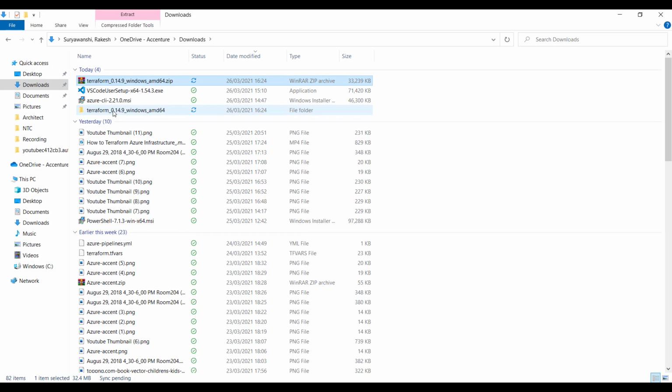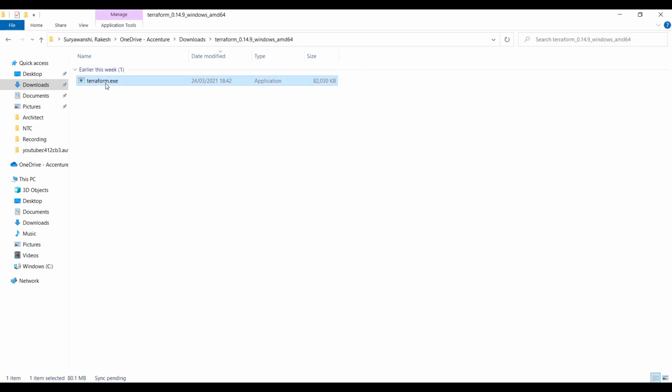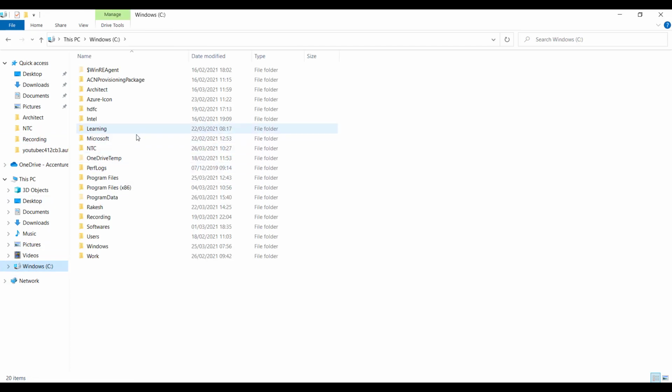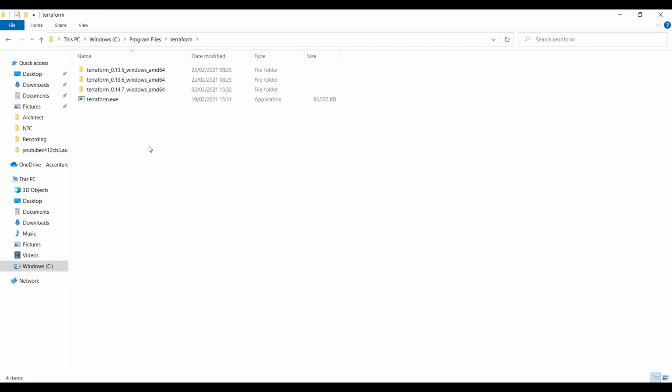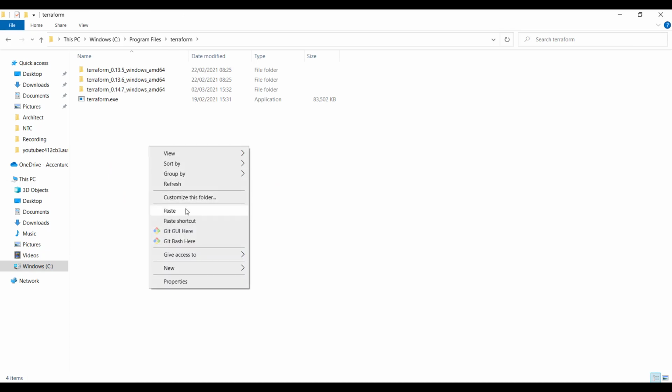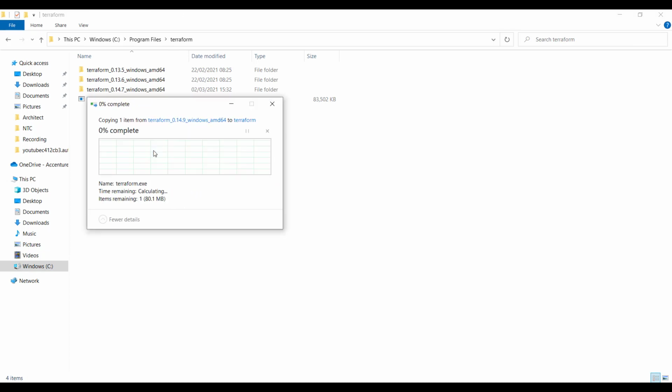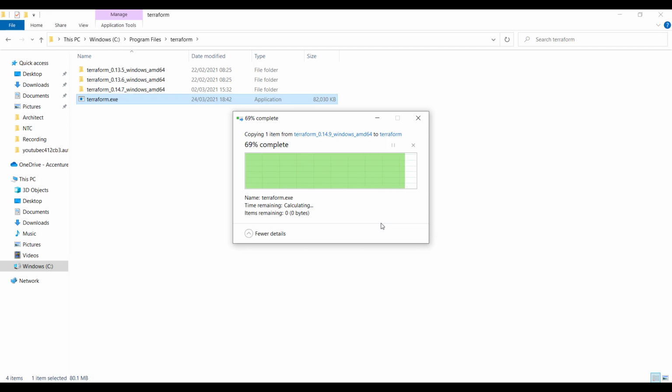Once the setup is unzipped, you can paste this particular exe to a location. Let's say you can put it on any location basically. So let's say I would like to use the latest version, so I'll replace it.